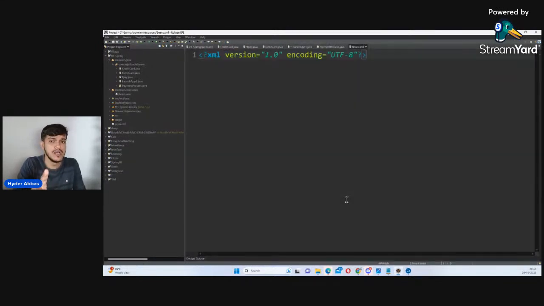In the last class I've told you, a bean means a normal Java object, a normal Java class, which is not created or managed by you as a programmer. It is created and managed by Spring IOC. Whichever class object is created and managed by Spring IOC, we call it a bean. For instance, I want credit card, debit card, payment process, all these classes to be managed by Spring IOC. So can I call these classes beans?